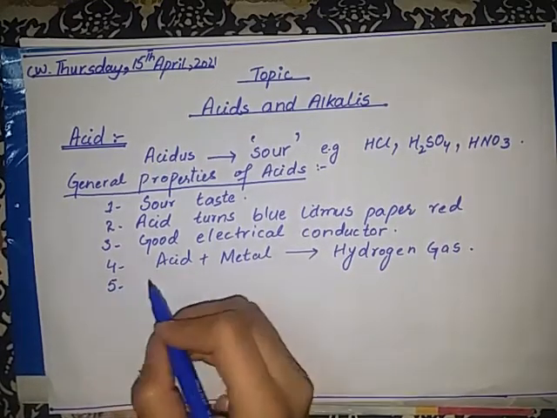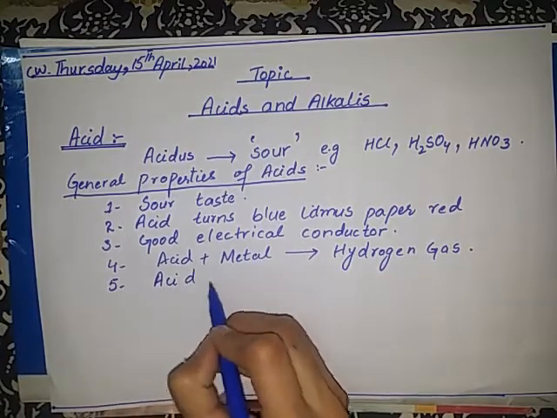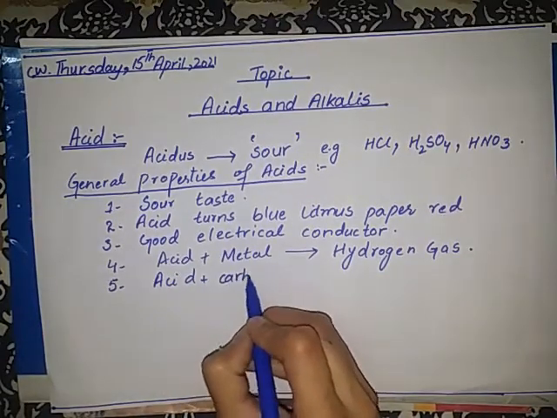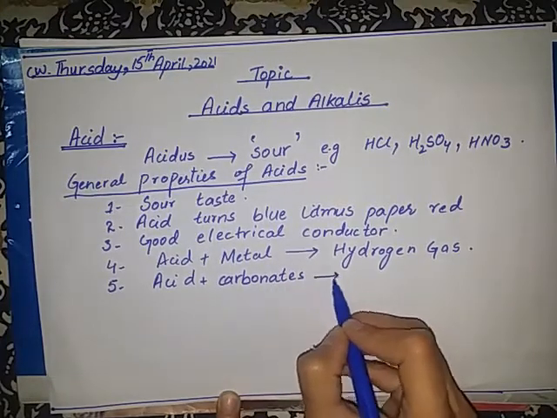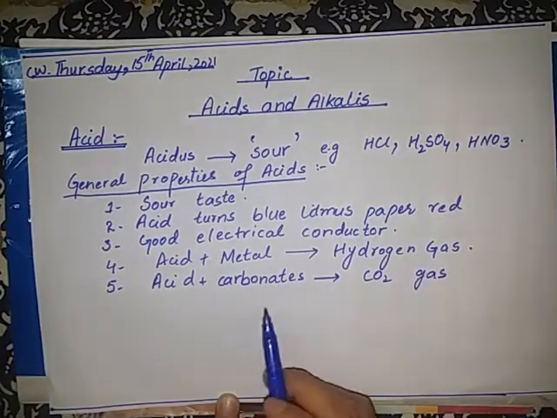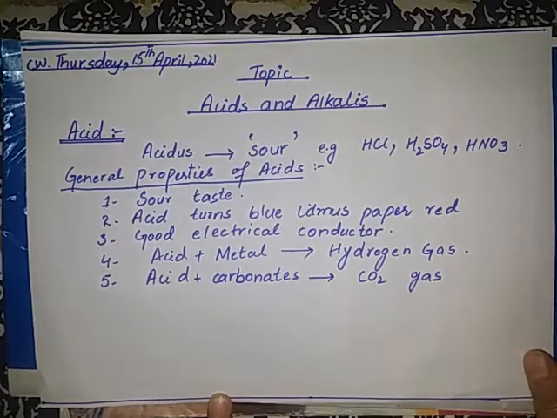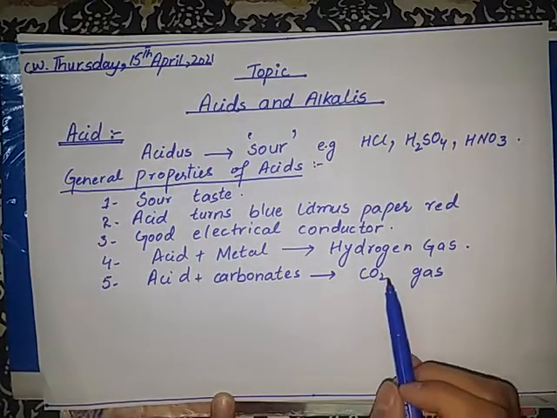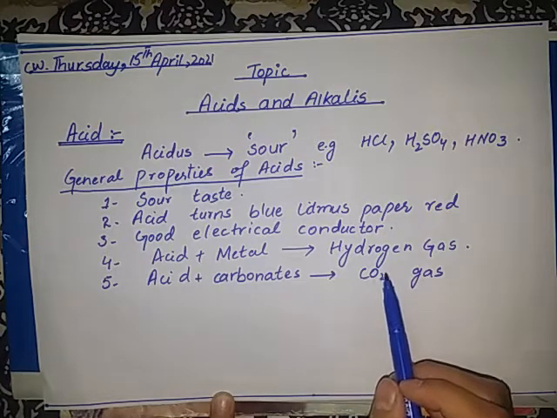Next one is dilute acid reacts with carbonates to produce carbon dioxide gas. When acid reacts with carbonate, carbon dioxide gas will be produced, and this carbon dioxide gas forms a white precipitate when bubbled into lime water.